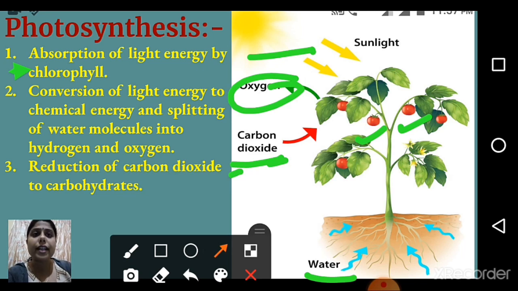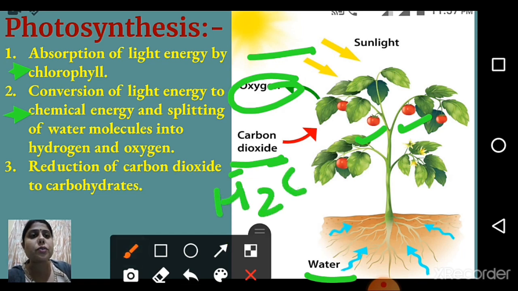Second, conversion of light energy to chemical energy and splitting of the water molecule into hydrogen and oxygen, right? So the conversion of light energy to chemical energy occurs here, and the water molecule gets split into hydrogen and oxygen. The water molecule, as you know, is H2O. So molecules of hydrogen and oxygen are present here, and this molecule is split.